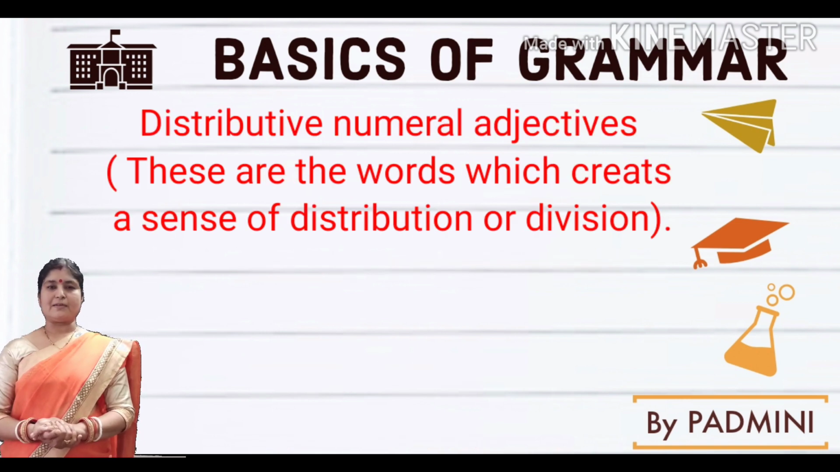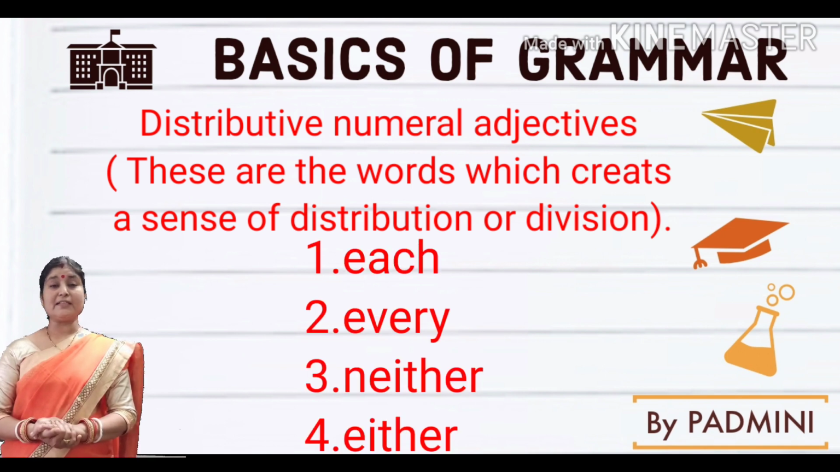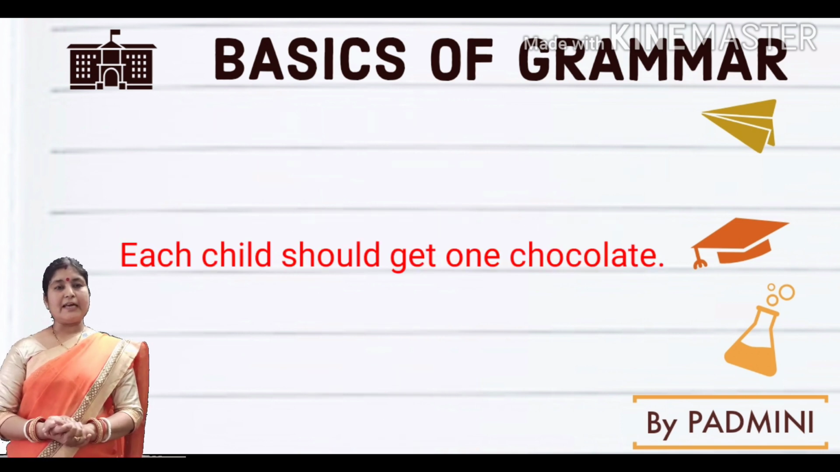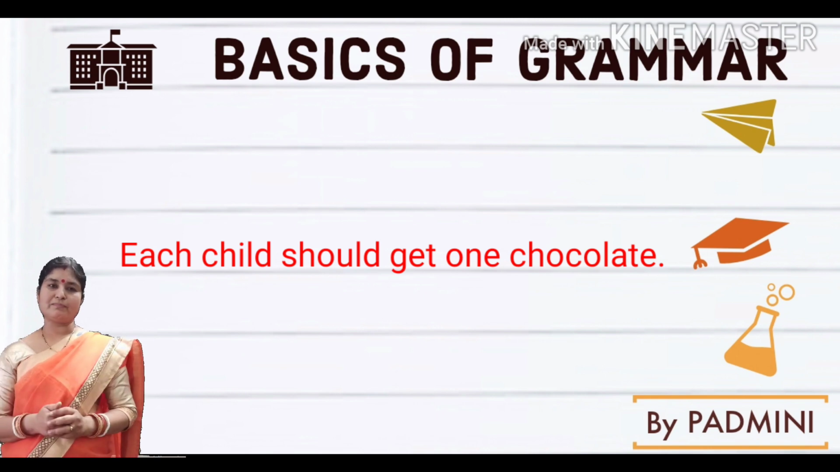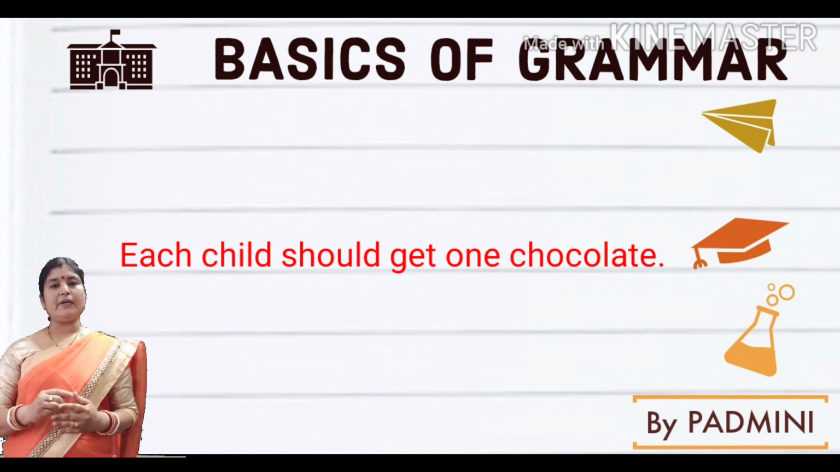Distributive numeral adjectives: each, every, either, neither. These 4 words are included in distributive adjectives. For example, each child should get one chocolate. Here we are distributing to all. Each, every, either, neither: these 4 words are known as the distributive numeral adjectives.